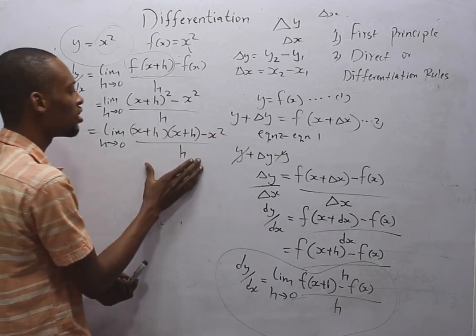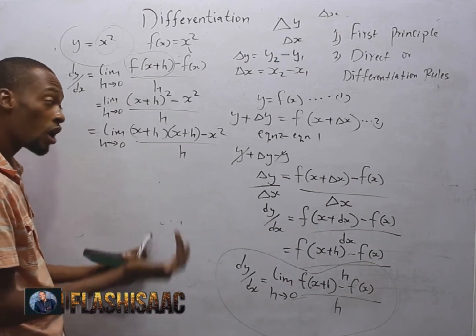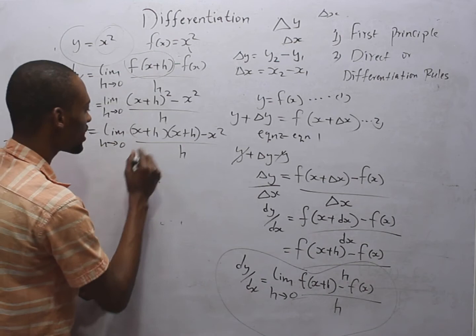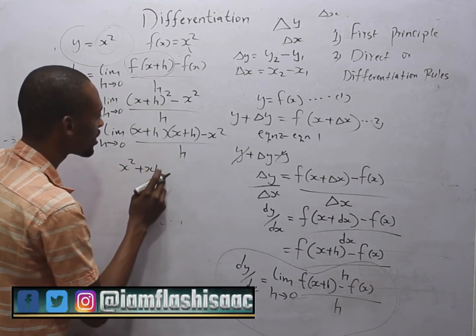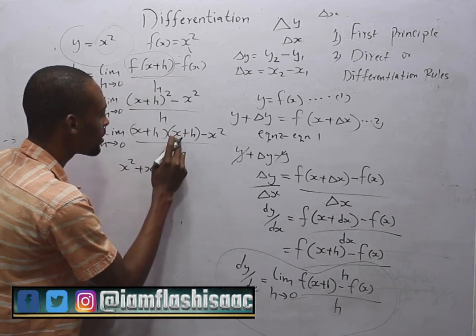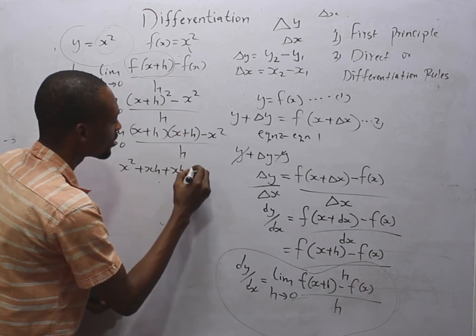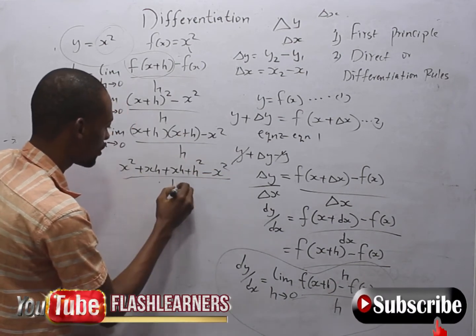Because if you substitute now, you may get 0 over 0 or a value you don't need, or the right value as well. So this is s times s, s squared, plus s times h, sh, plus h times s, sh, plus h times h, h squared, minus s squared over h.